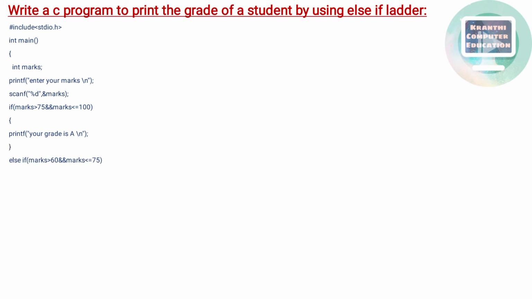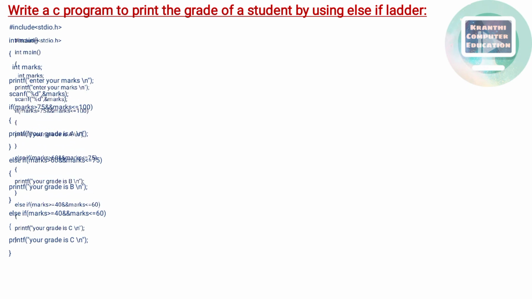Next else, we are writing an if condition in the else part. This is condition 2. If marks greater than 60 and marks less than or equal to 75, opening brace, printf your grade is B, closing brace. Next we are writing one more if condition in the else block. Else if marks greater than or equal to 40 and marks less than or equal to 60, opening brace, and then printf your grade is C, closing brace.